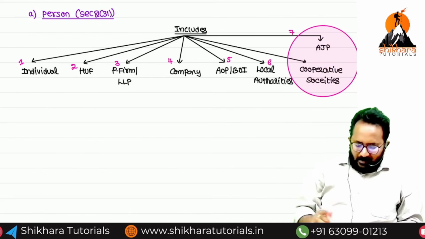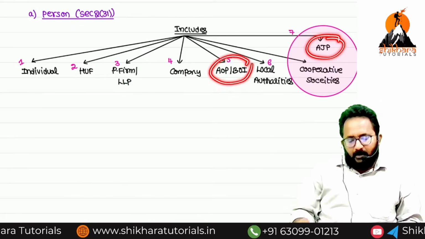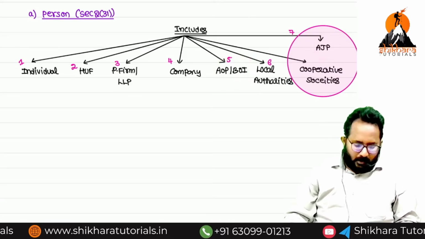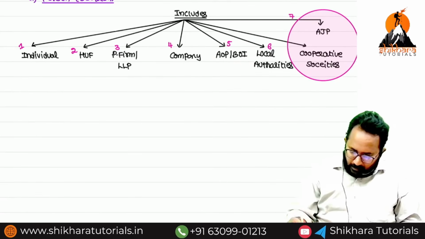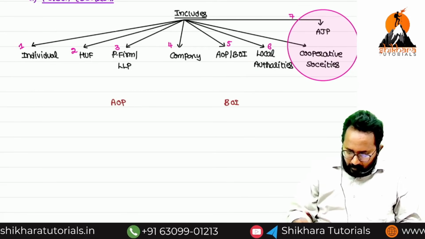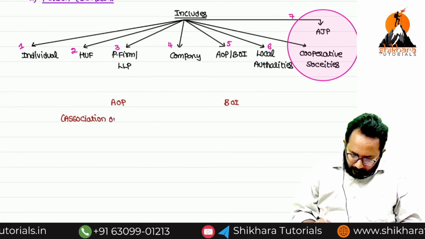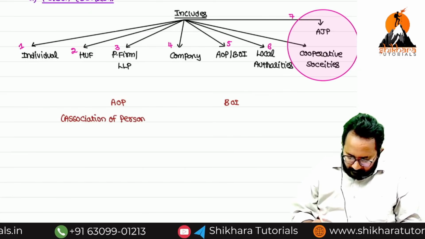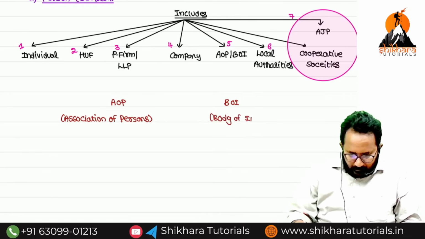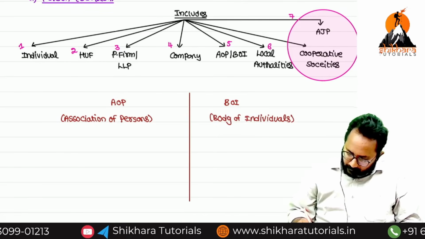Now, you know everything about this word except these: AJP, AOP, BOI, you don't know anything. The remaining things somehow you know. Now our discussion turns to AOP, BOI. AOP, BOI, the full forms, can you tell me? Association of persons. Here, body of individuals.